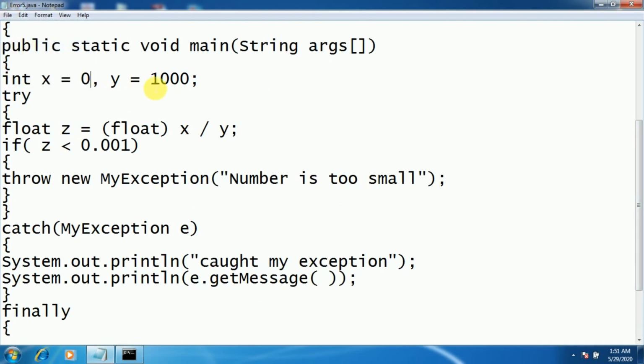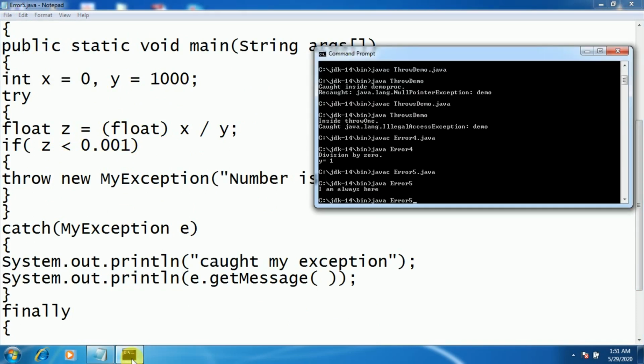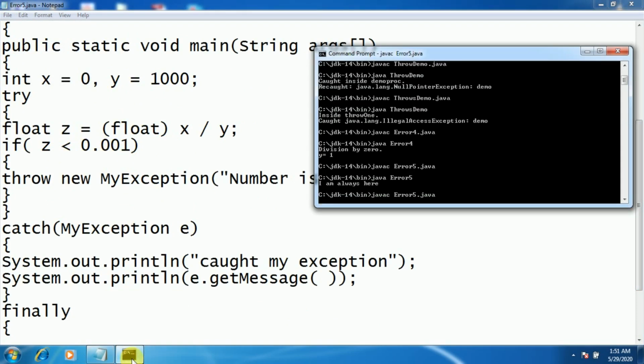Now 0 divided by 1000, you are getting the value as 0. So 0 is less than 0.001. Yes, it is less. So in that case, it has to throw the exception, and the name of the exception is MyException.